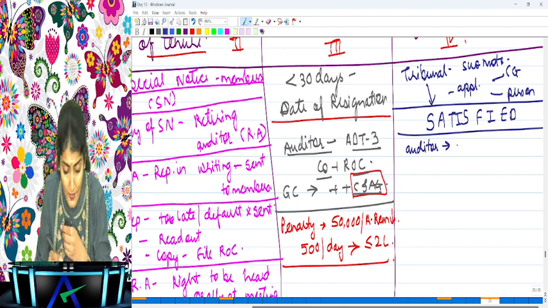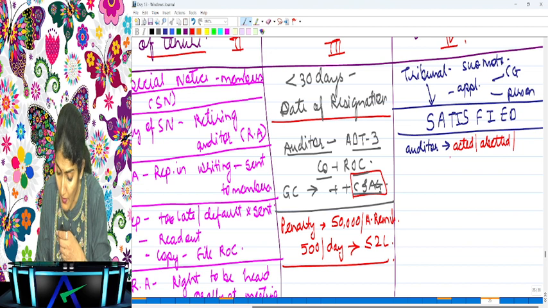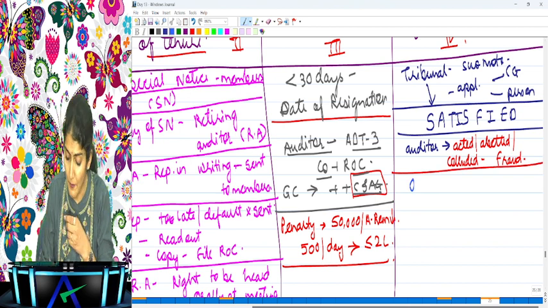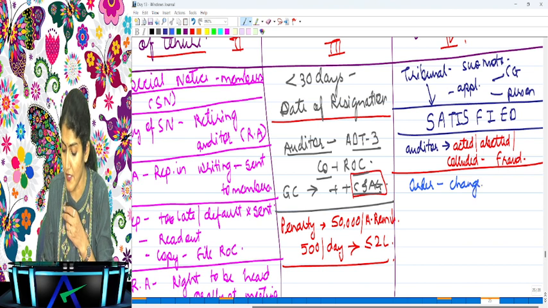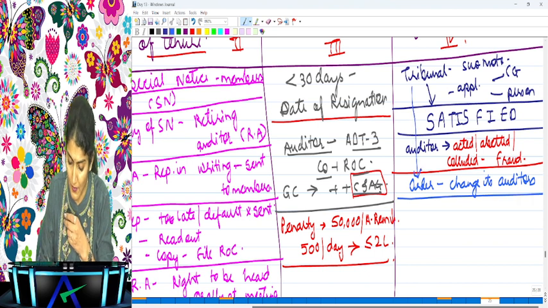That the auditor of the company has acted in a fraudulent manner or has abetted, and abetted means assisted, or has colluded in any fraud by or in relation to the company or its directors or officers. Then the tribunal may by order direct the company to change its auditors.